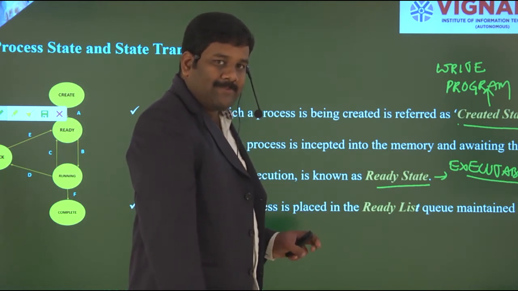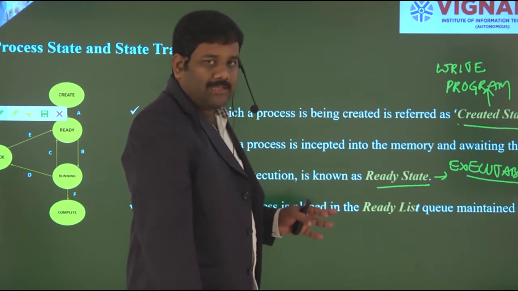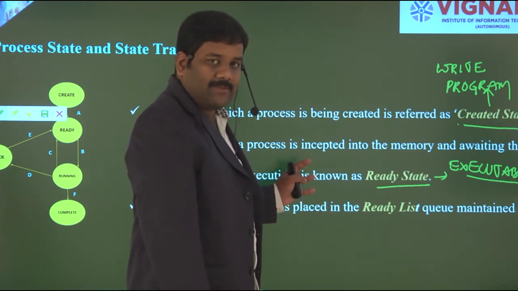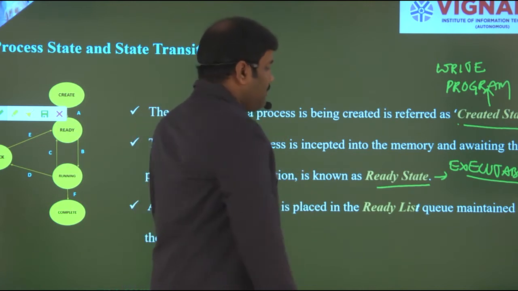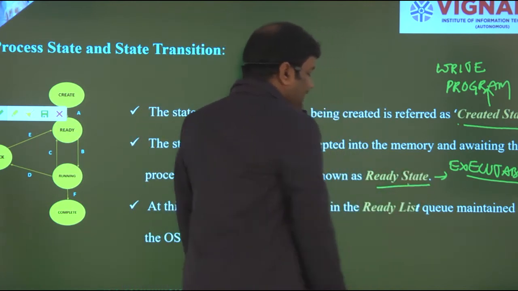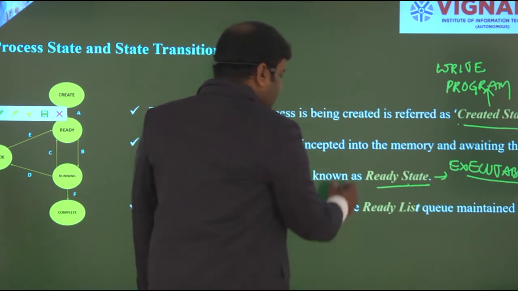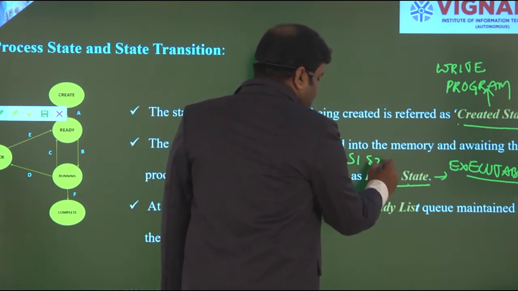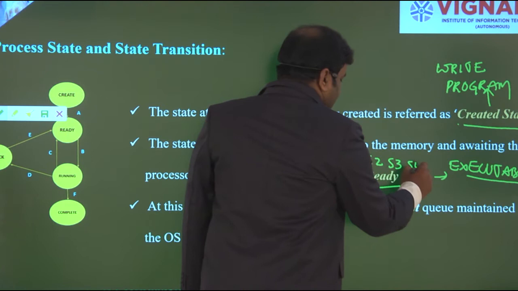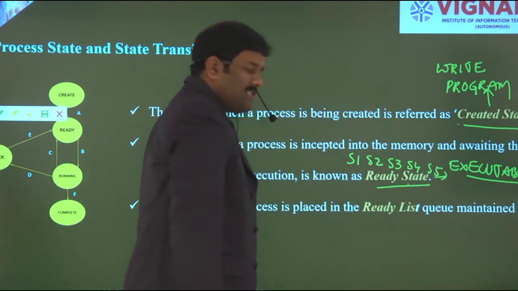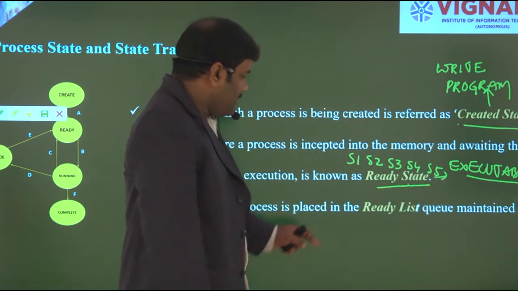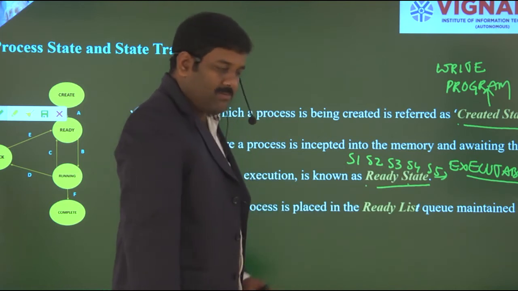So the statements S1, S2, S3, S4, S5, or it may have more length also, but I have taken here an example of 5 statements only. Those 5 statements should reach the ready state in sequential manner only, like S1, S2, S3, S4, S5. Each and every statement has to reach the ready state in sequential manner only.